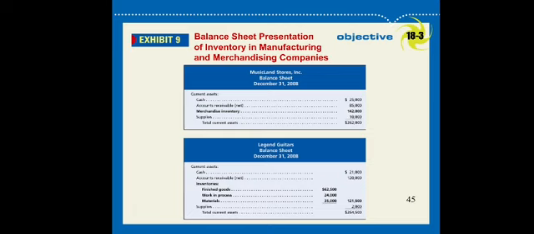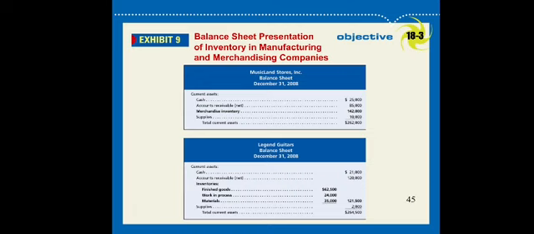And also when a business is a merchandising business, it purchases finished product and sells the same product to customers. So what is the cost there? The cost is the purchasing cost.